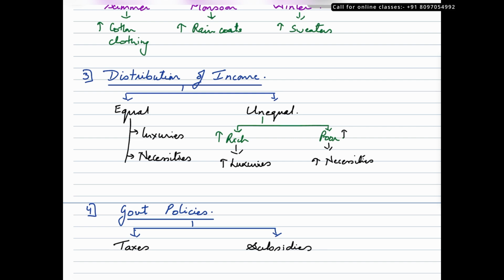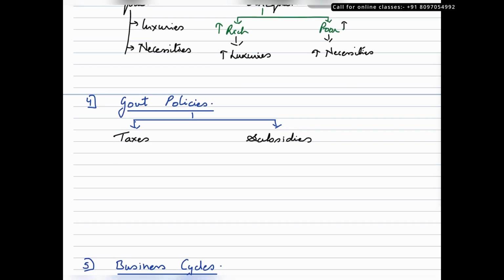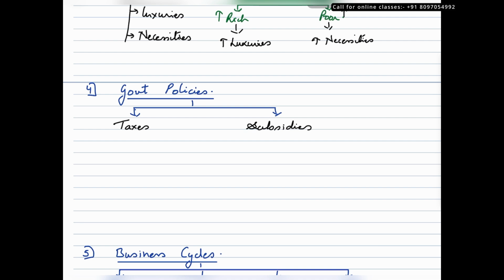The next segment is government policies. Now, what do we mean by government policies? We have policies with regards to taxes and subsidies. Now, the tax that we are talking about here is the direct tax, the tax that goes on your income. So, the moment these taxes are raised, so direct taxes are raised, it would bring down the income of people. And when income goes down, the demand of people, the demand for goods and services would also go down, right?